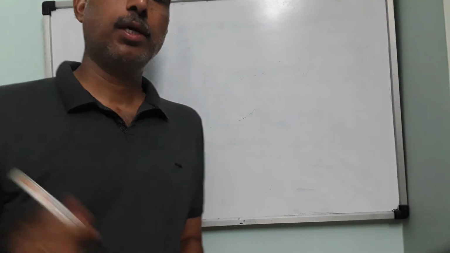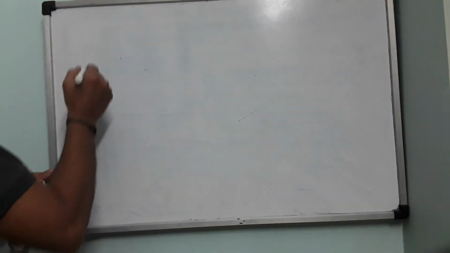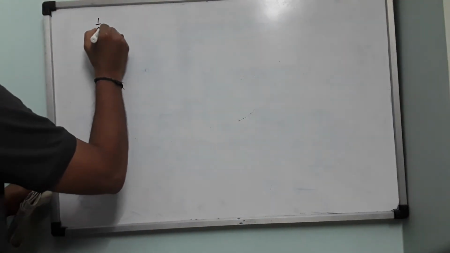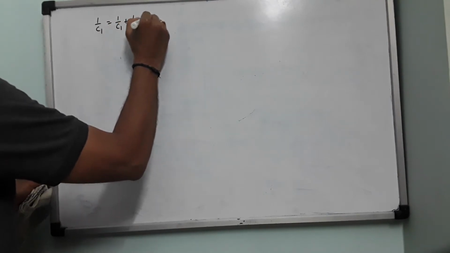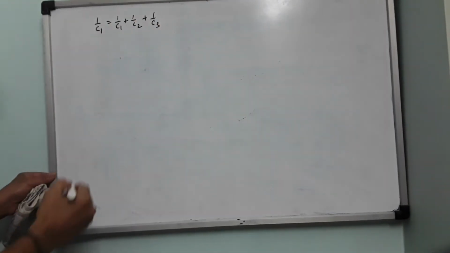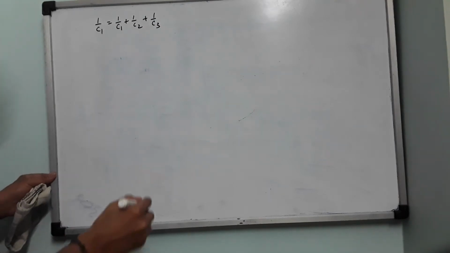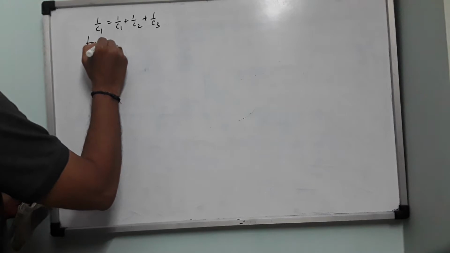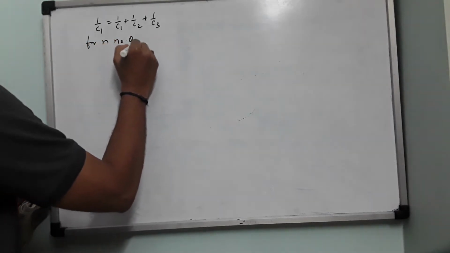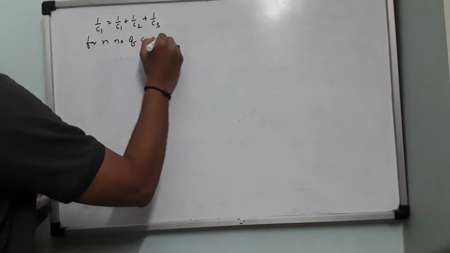So in the last class, we were discussing the series combination of capacitors, and we derived the expression 1 by Cs equals 1 by C1 plus 1 by C2 plus 1 by C3 for the combination of three capacitors. Suppose you have n number of capacitors in series.